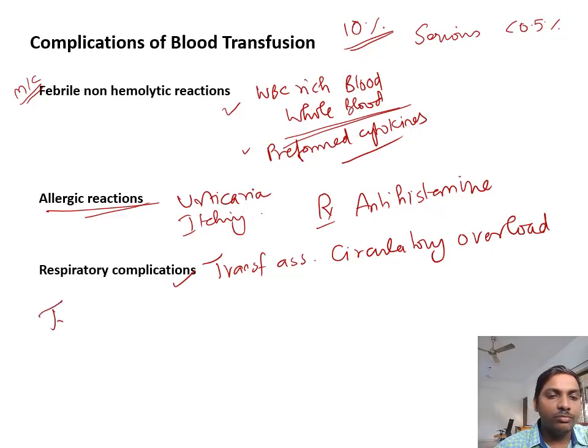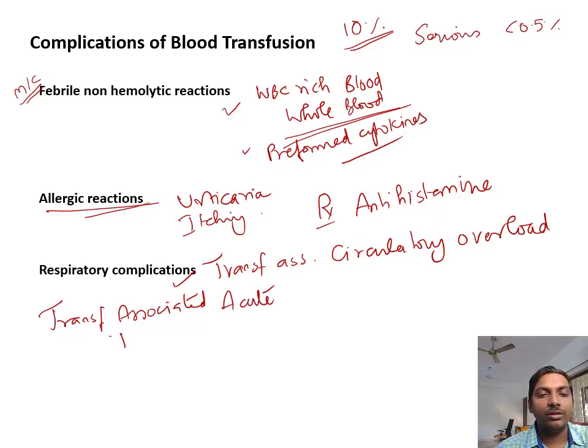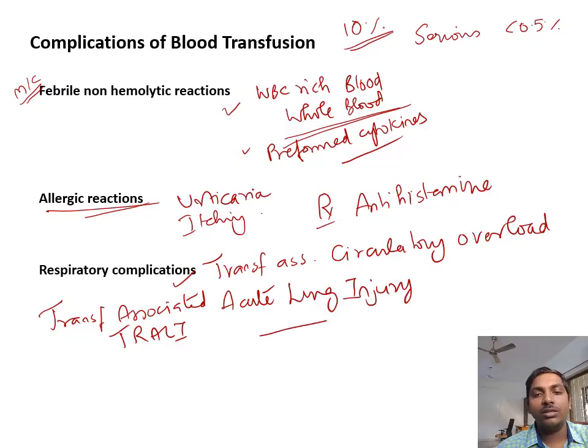The next most important thing is transfusion associated acute lung injury, transfusion related acute lung injury, that is called TRALI. It is a classical immunological reaction that occurs when you are giving whole blood transfusion or platelet transfusion.